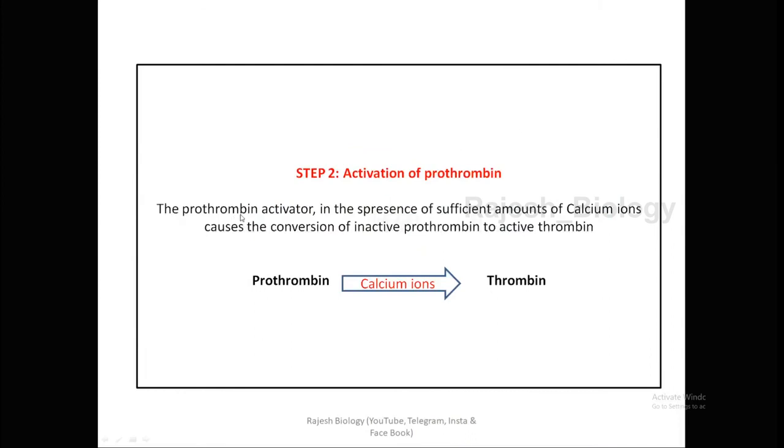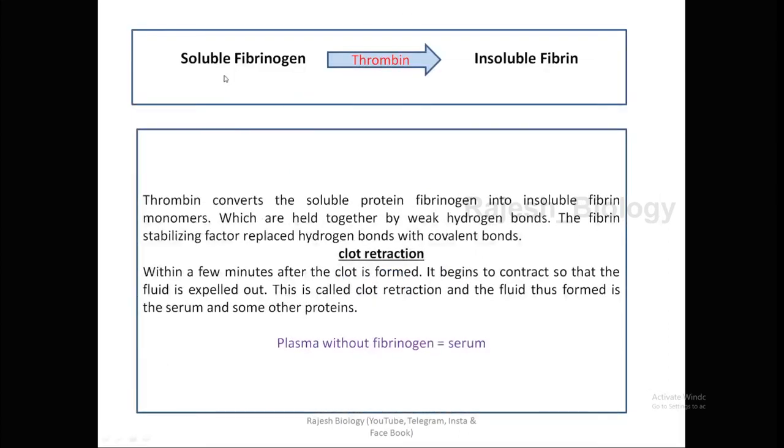Activation of prothrombin: the prothrombin activator, in the presence of sufficient amounts of calcium ions, causes the conversion of inactive prothrombin into active thrombin. Calcium ions are very essential. Next, soluble fibrinogen is converted into insoluble fibrin. The thrombin converts the soluble protein fibrinogen into insoluble fibrin monomers, which are held together by weak hydrogen bonds. The fibrin stabilizing factor replaces the hydrogen bonds with covalent bonds. So this is blood clotting.